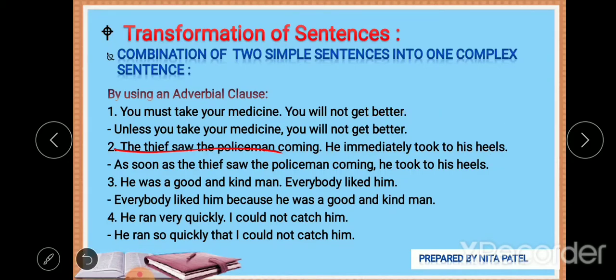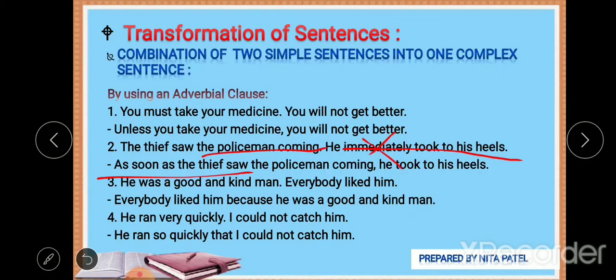You can also go for when, but as it is a sudden, immediate action, you can use as soon as. So as soon as the thief saw the policeman coming, he took to his heels.